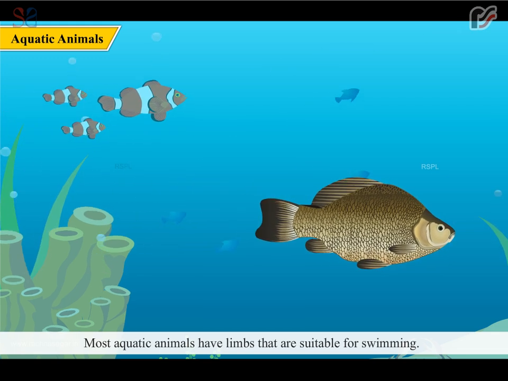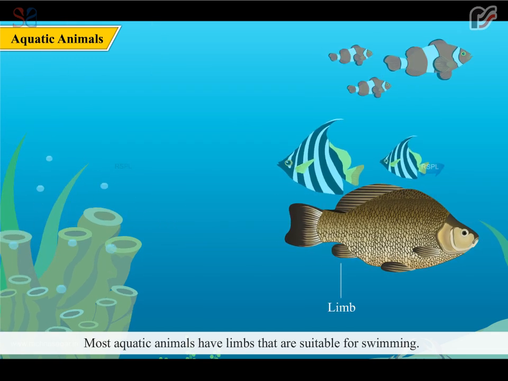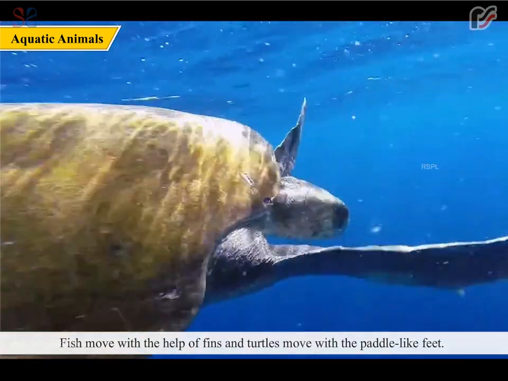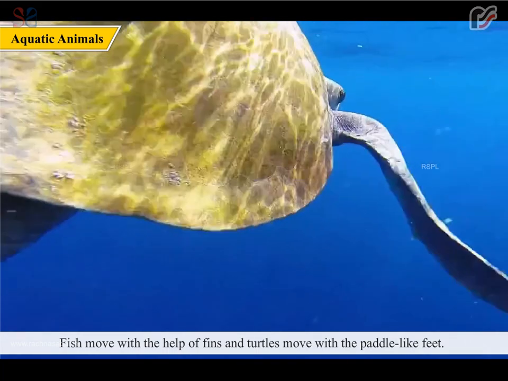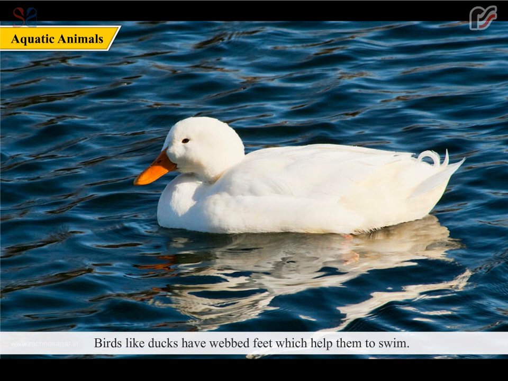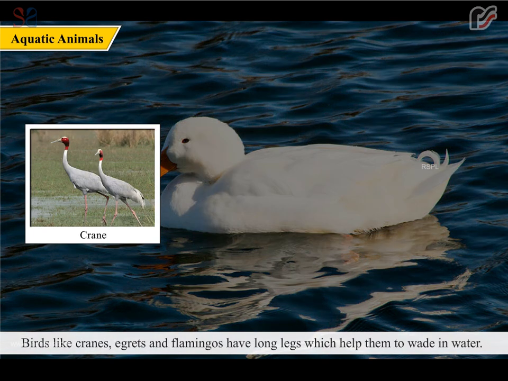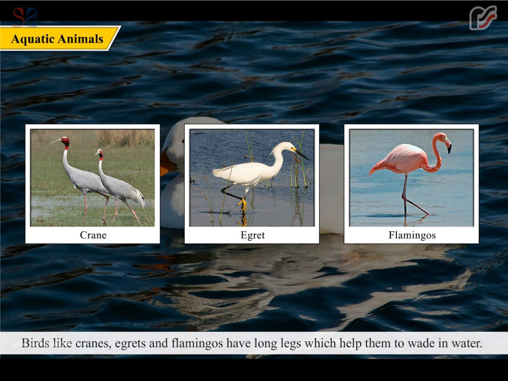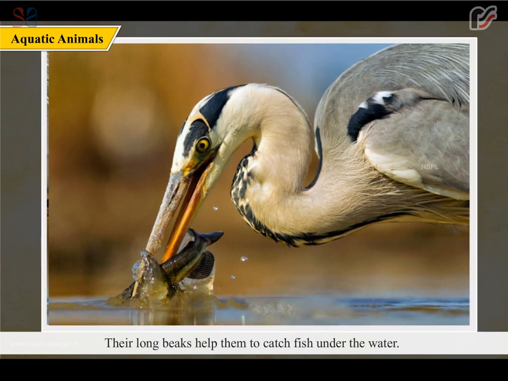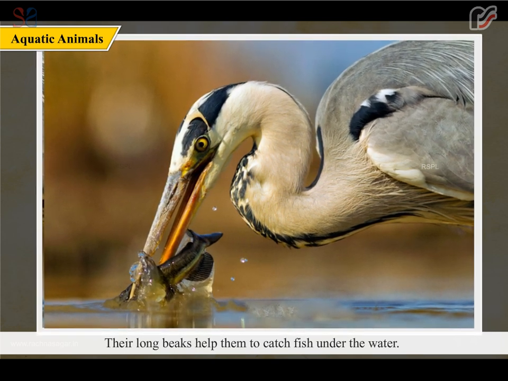Most aquatic animals have limbs that are suitable for swimming. Fish move with the help of fins, and turtles move with paddle-like feet. Birds like ducks have webbed feet which help them to swim. Birds like cranes, egrets, and flamingos have long legs which help them to wade in water. Their long beaks help them to catch fish under the water.